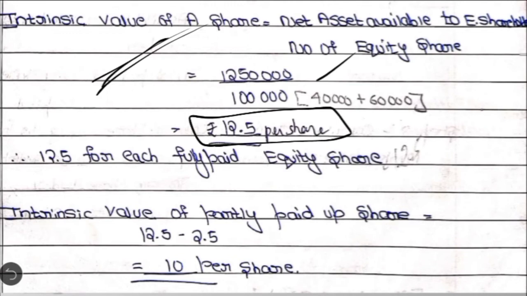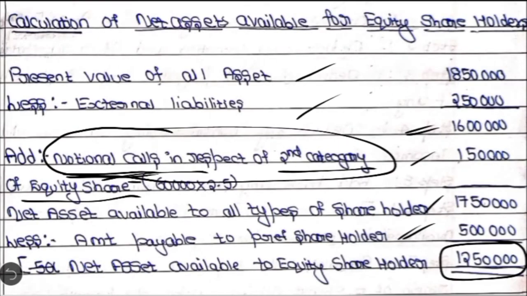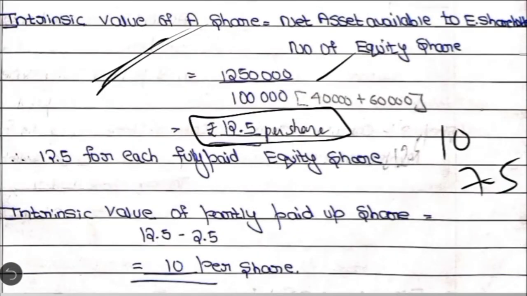Can you give the same 12.5 to both the categories? In the first category they have paid 10 rupees, but in the second category they have paid only 7.5. This is not actually collected. Once again I am telling you, it is only assumed to be collected in order to use this formula. Otherwise it is not possible to calculate this way. But actually in the first category they have paid 10 rupees, in the second category just 7.5. If you give 12.5 to both categories, it will be an injustice to the first category because they have paid 2.5 more when compared to the second category.